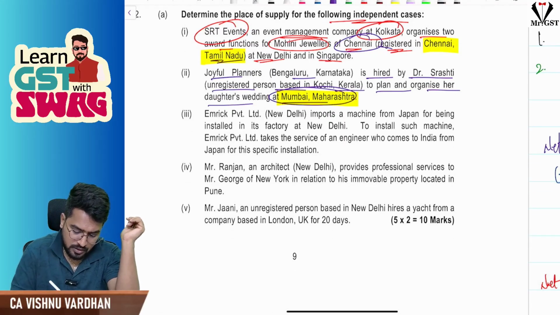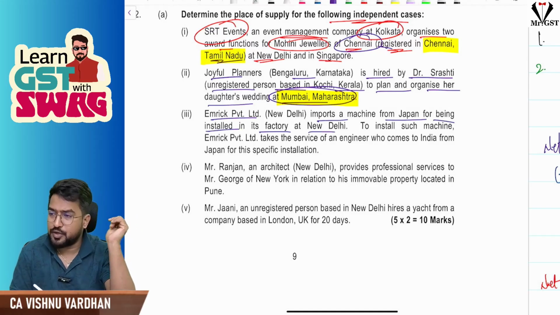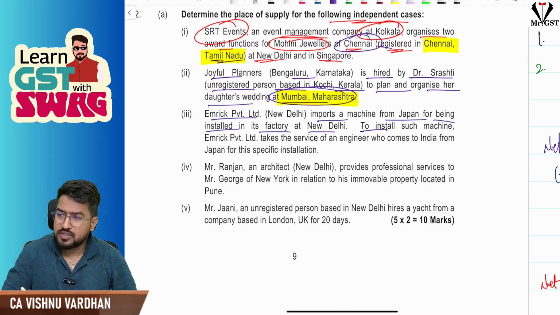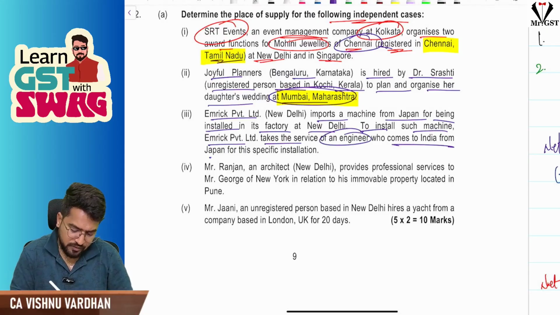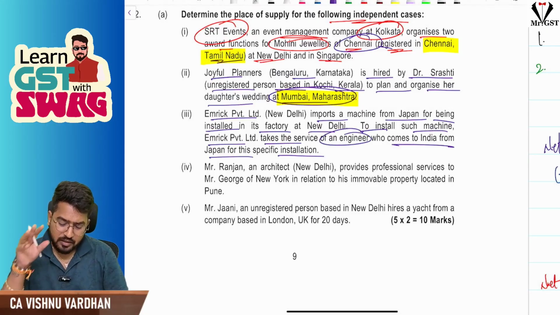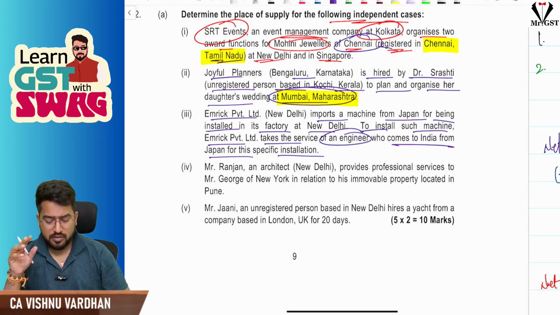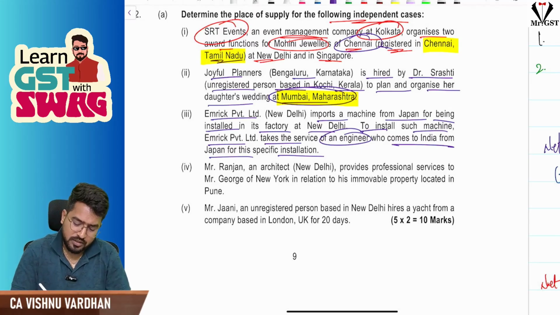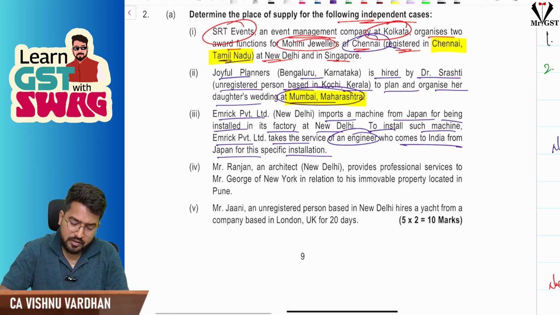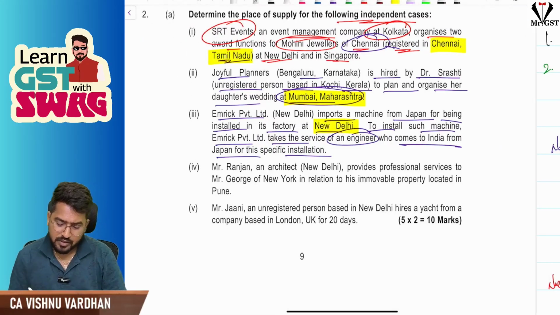Next, Emric Private Limited imports a machine from Japan for being installed in its factory at New Delhi. To install such a machine, Emric Private Limited takes the service of an engineer who comes to India from Japan. See, generally when physical presence is required for providing the services, the place where the services are actually performed is the place of supply. So New Delhi will be the place of supply in this case.